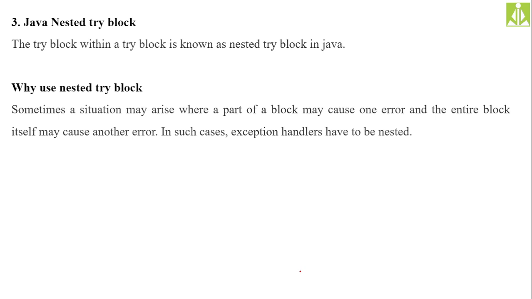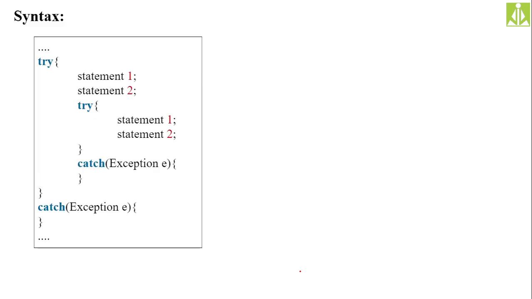Because if you put multiple exceptions within one single try block, when the first exception occurs, immediately the control is thrown out of the block. The control will not execute the other suspicious statements; it is simply thrown out of the try block. So if you want to touch the other suspicious statements as well, then we have to go for a nested try block. I will show you how we can achieve that with the help of an example.